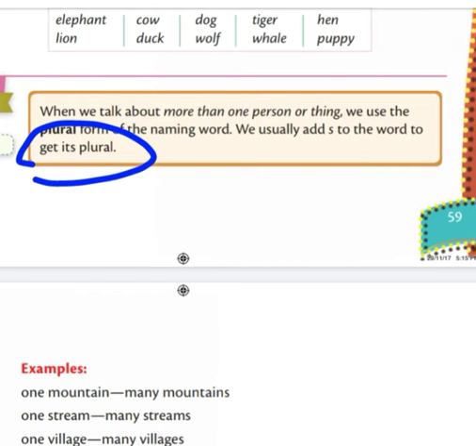What do we usually use to make plurals? We usually add s. Where will we add s? At the end of the word. So it is a way to get the plural form of a singular word. Got it? So today we will learn how to add s to get plural form.